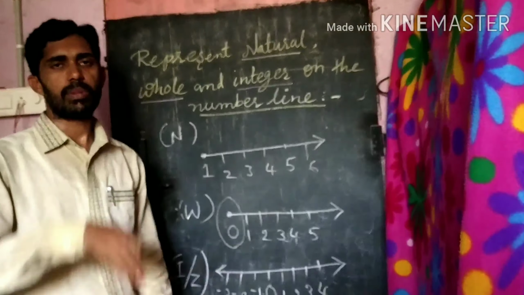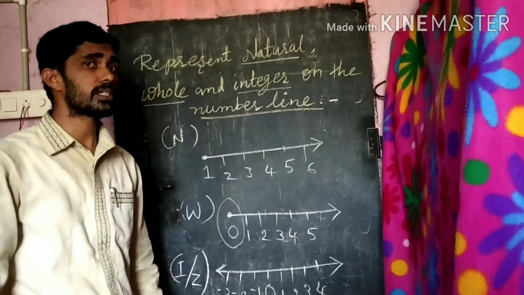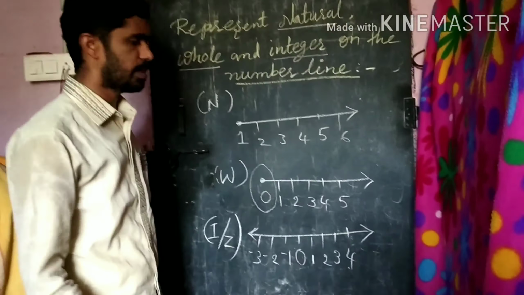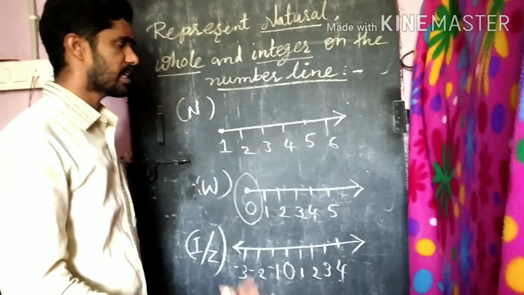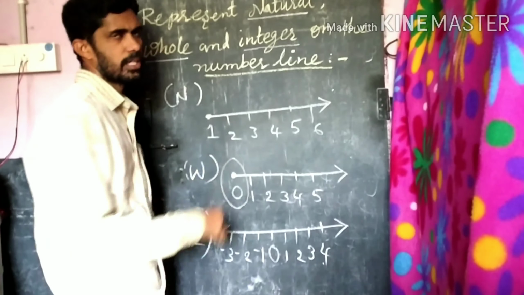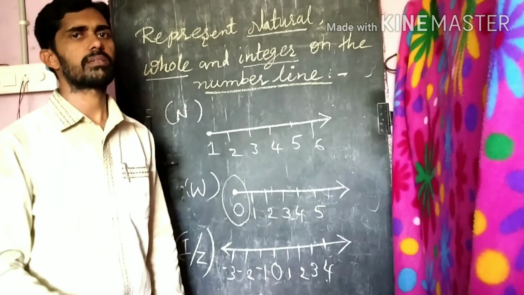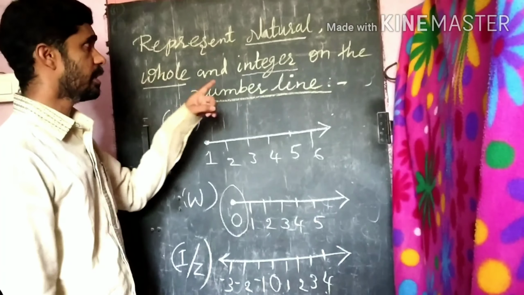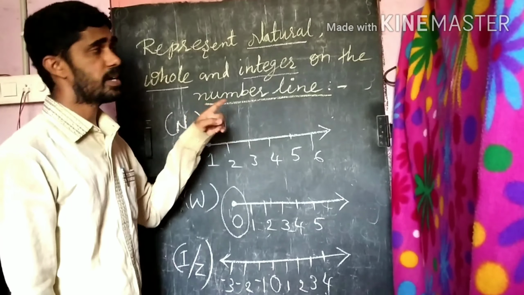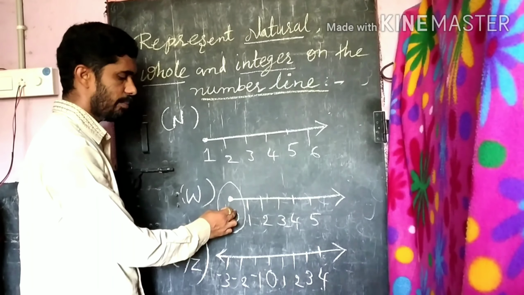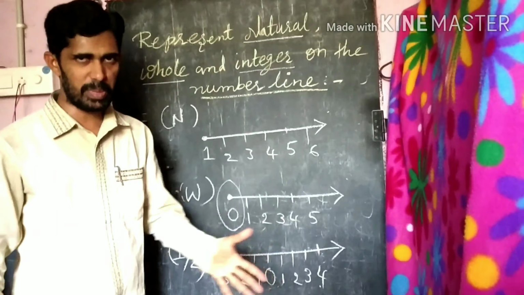Mark the smallest whole number. Why? Because the smallest whole number is 0. And represent some numbers on the number line, suppose 2, 3, 4, 5, whatever is given. You just circle them, or you can put a star marker, something to represent them. That is simple. So I hope you understood. Represent natural numbers, whole numbers and integers on the number line. Clear, everyone? This is a natural number, this is a whole number, this is an integer. I hope it's so simple.